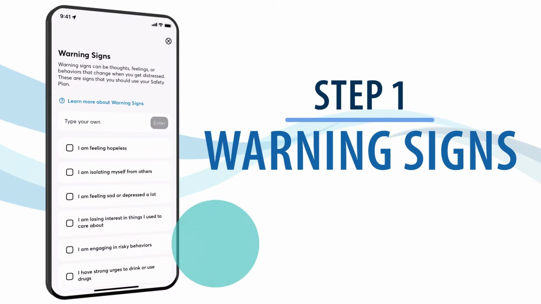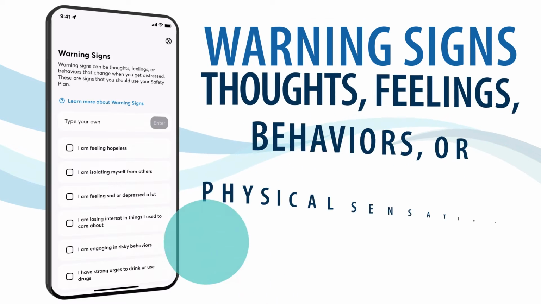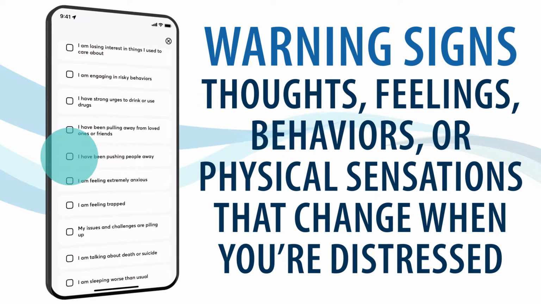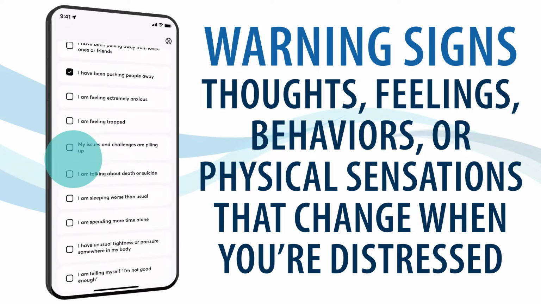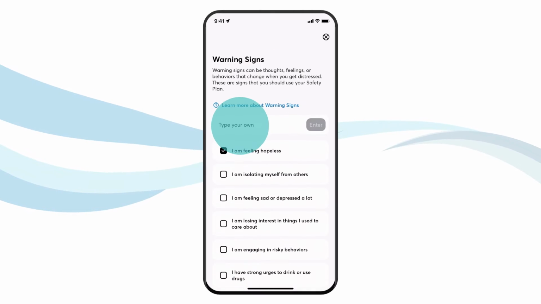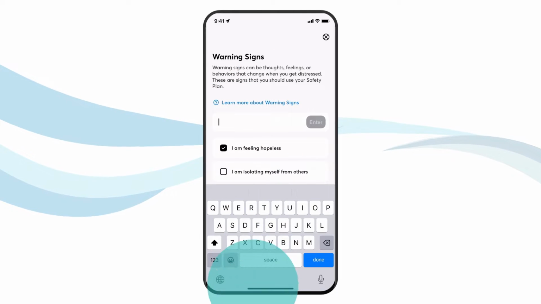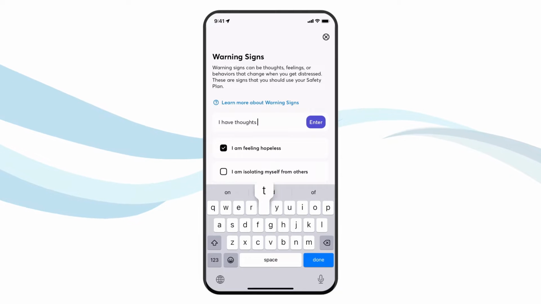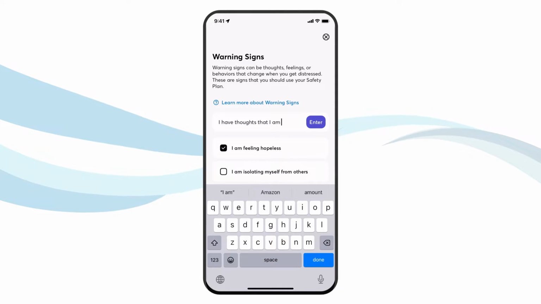In the first step, you'll add warning signs. These are thoughts, feelings, behaviors, or physical sensations that show up at the beginning of a crisis and remind you to use your safety plan. One of the most effective ways to prevent a crisis from getting worse is to recognize your warning signs early so you can take action before the crisis gets worse.